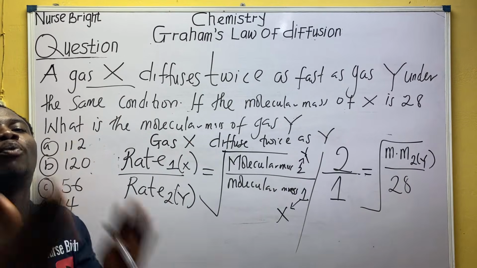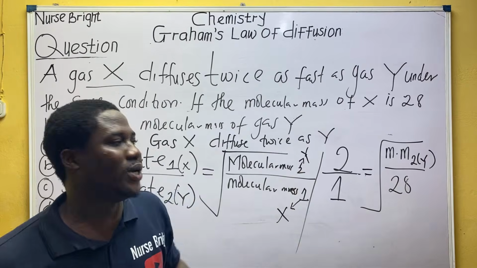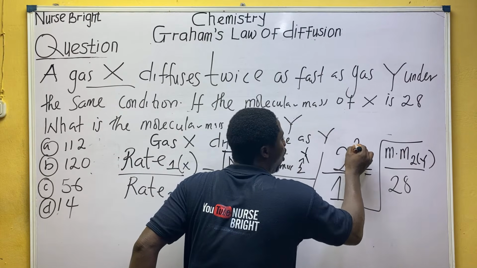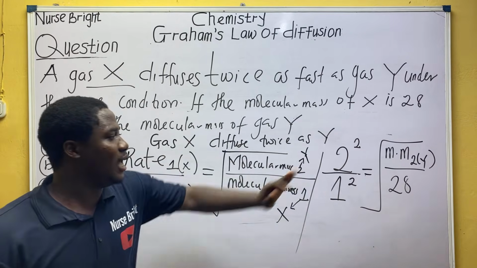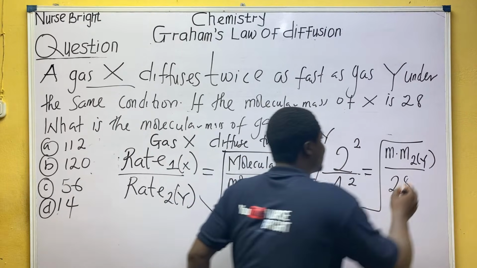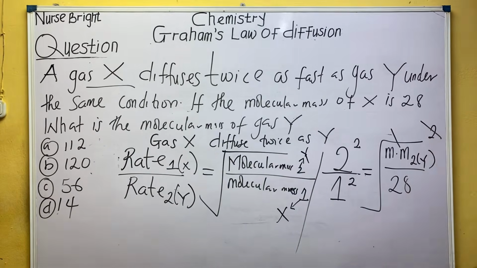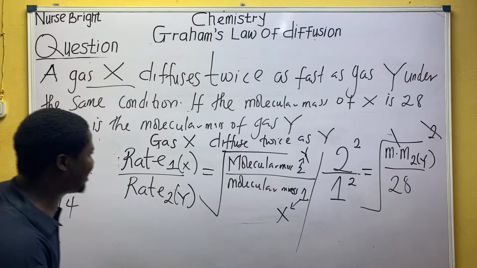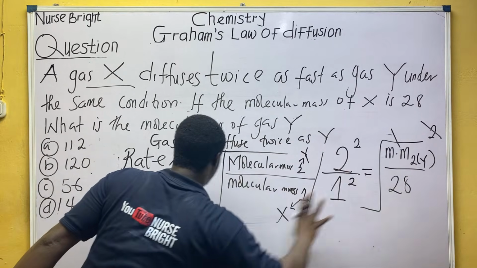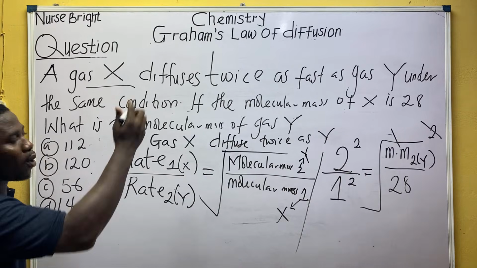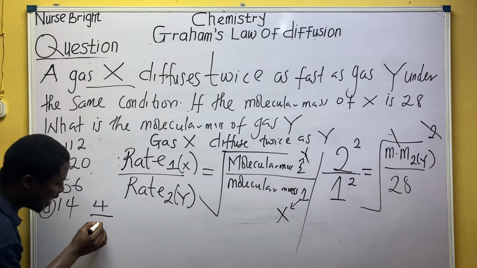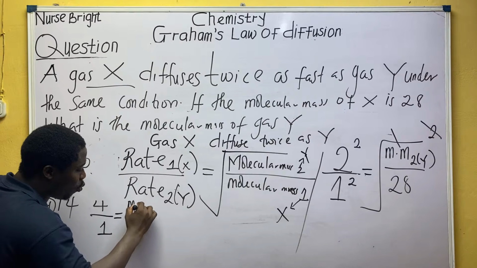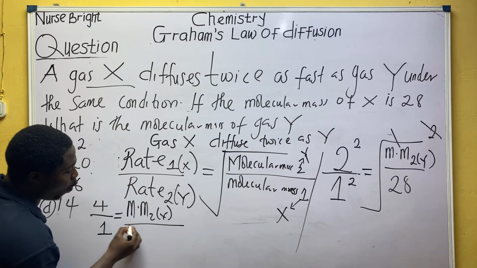What do we do next? We square both sides of this equation, square up and square down, so that the square cancels the square root on this side. 2 squared is 4, all over 1 squared is 1, is equal to molecular mass 2, which is for gas Y, over 28.